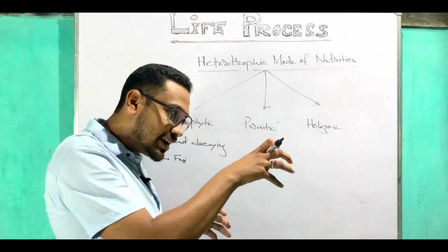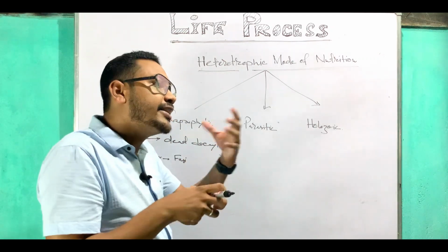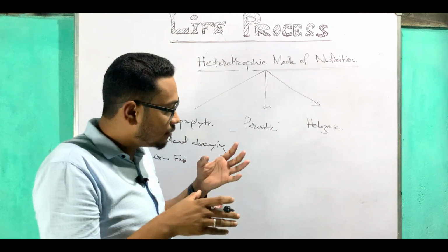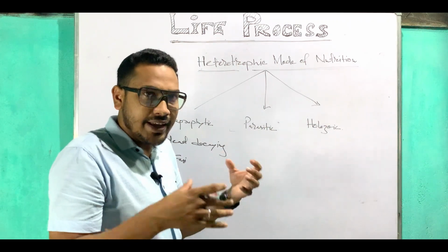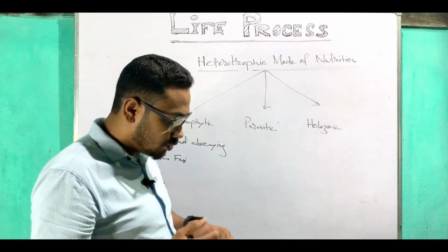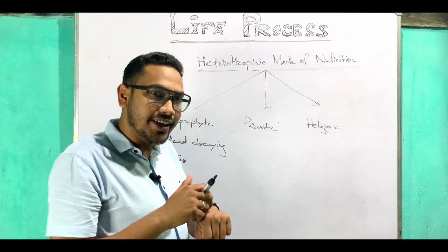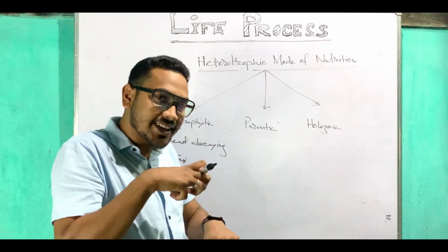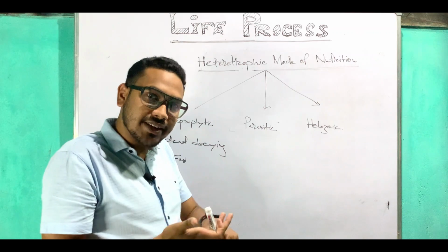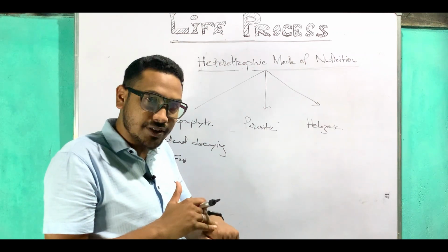Coming to the parasitic mode of nutrition, there are certain plants and on those plants there are vines that exist, and those vines are grasping the nutrients from that plant. The plant from which they are absorbing the nutrients is known as the host. Likewise in our body also, whenever a mosquito or insect sits on our body and sucks the blood, they are also parasitic. They depend on us, isn't it?